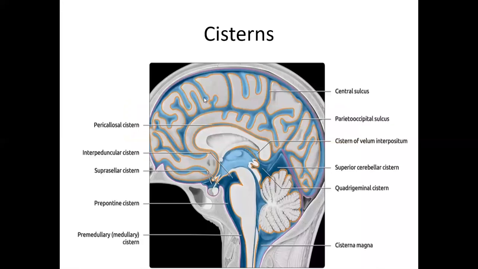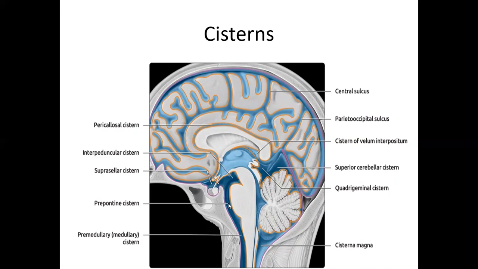Now let's see the systems. These are the CSF spaces, the various cisterns. You can see here the pericallosal system. Interpeduncular system, between the midbrain and pons. Above the sella, this is the suprasellar system or chiasmatic system.